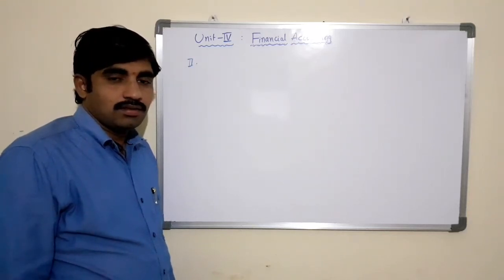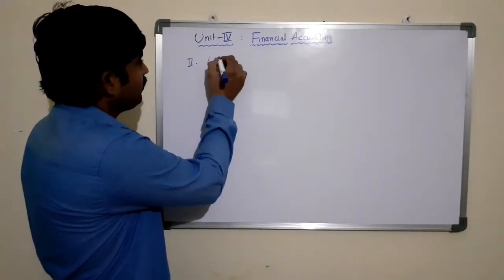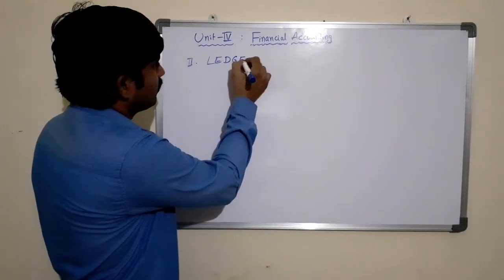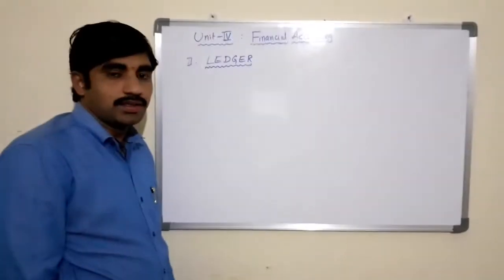Now let us see the second stage of the accounting cycle, that is the ledger. Just now we have seen how to prepare the format of the journal and how to pass the journal entries from the transactions done in the business by using the different accounts and rules of accounts. Once you have completed passing the journal entries, the second stage of this accounting cycle is the ledger.